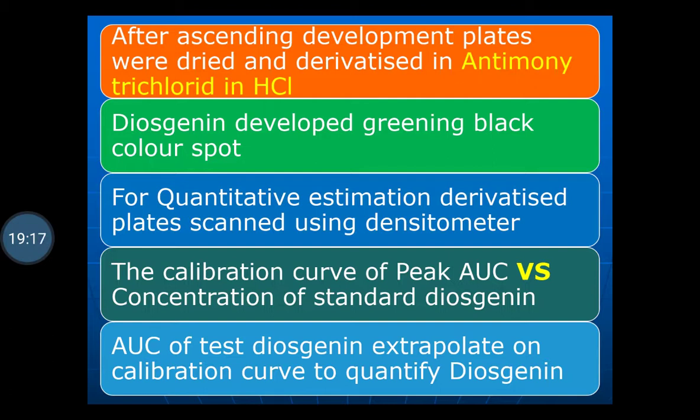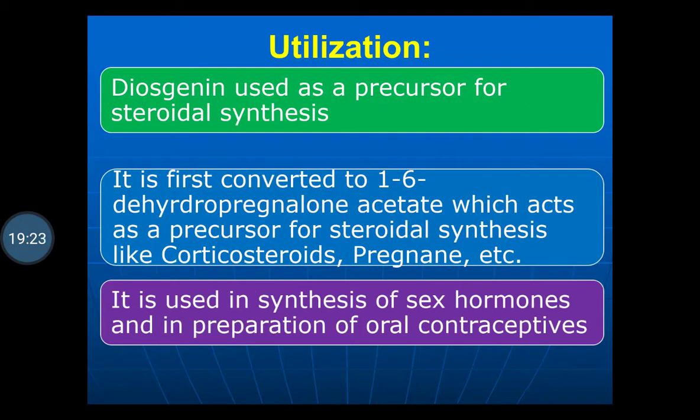So this is the other method by means of high performance thin layer chromatography for the estimation of diosgenin. Uses of diosgenin: it is used as a precursor for steroidal synthesis. It can be used for the synthesis of steroidal hormones because of its basic steroidal structure.